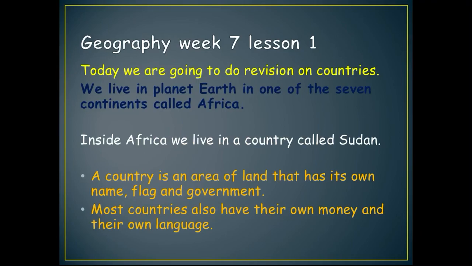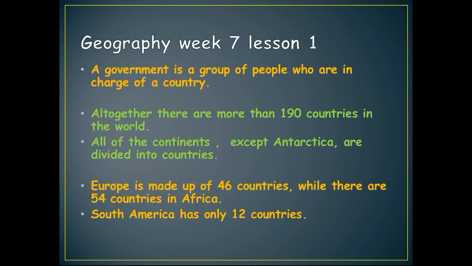So this is what makes each country different from the other, that each country has its own name. We have only one Sudan. We have our flag, we have our government, and also they can be similar in the language. Sometimes it's the same language, but it's not the same money. So I said language, flag, money, all of this you know.